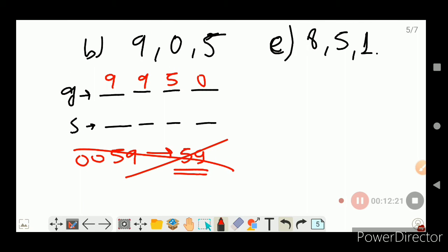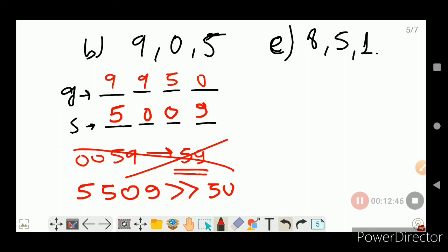And how do we form the number? By first putting the second smallest digit, that is 5. Now will you repeat 5 or 0? That is the question. So you will say, sir, we will repeat 0 twice such that we get the smallest number. If I had repeated 5, I would have got 5509, and it would be greater than 5009, and we have to find the smallest number. So the smallest number will be 5009.